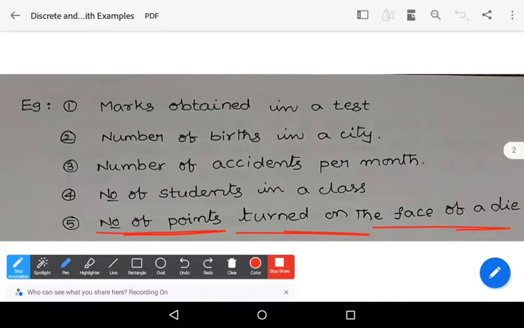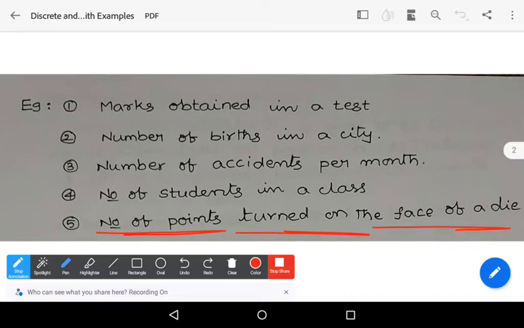So, a random variable is said to be discrete random variable if it is defined over only countable number of elements or countable number of outcomes, or it is defined as a real valued function which is defined on a discrete sample space. Then we say that the random variable is discrete random variable.